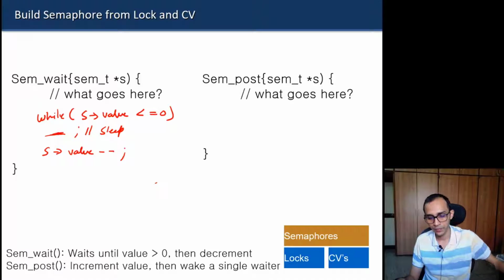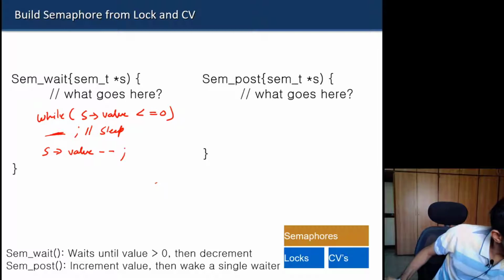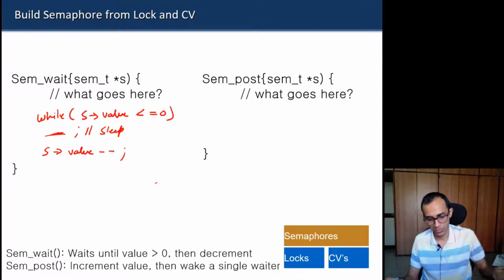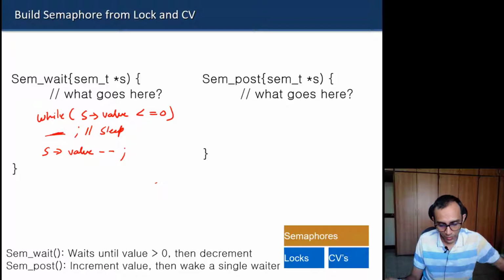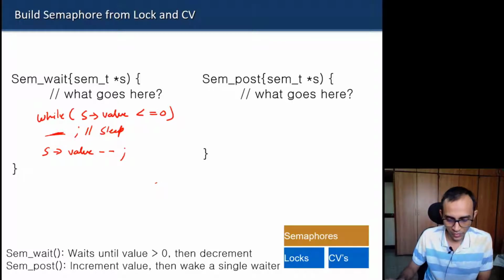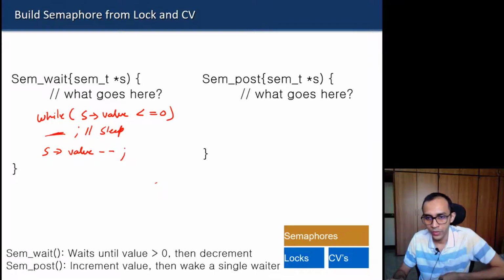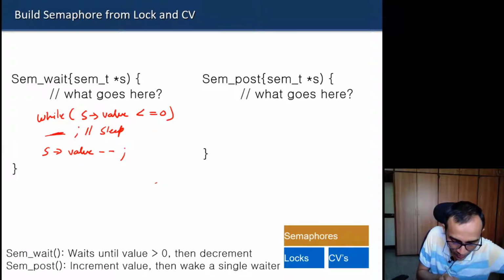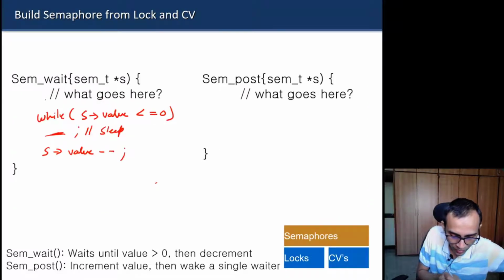So how will you wait, and what do you need to do around this critical section? Anybody? It is not a difficult problem. I think people can guess it. Yeah, someone is saying lock and unlock. Yes, you'll have to put lock and unlock around this. We have used a mutex variable lock, so we call lock on that variable and unlock after, because this will be a critical section.